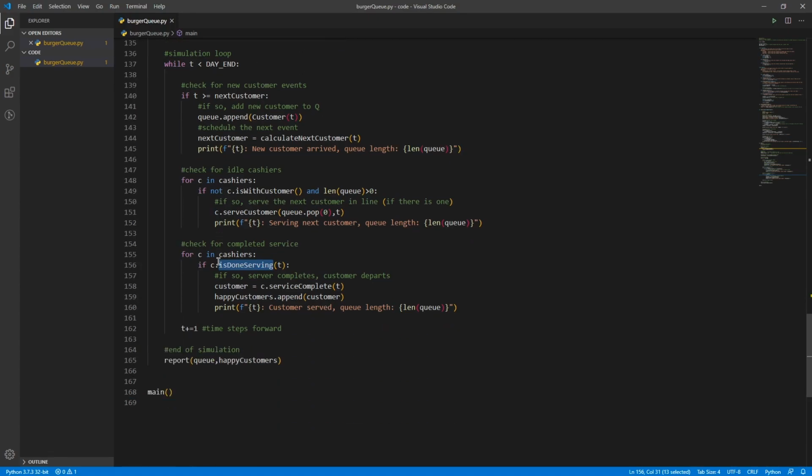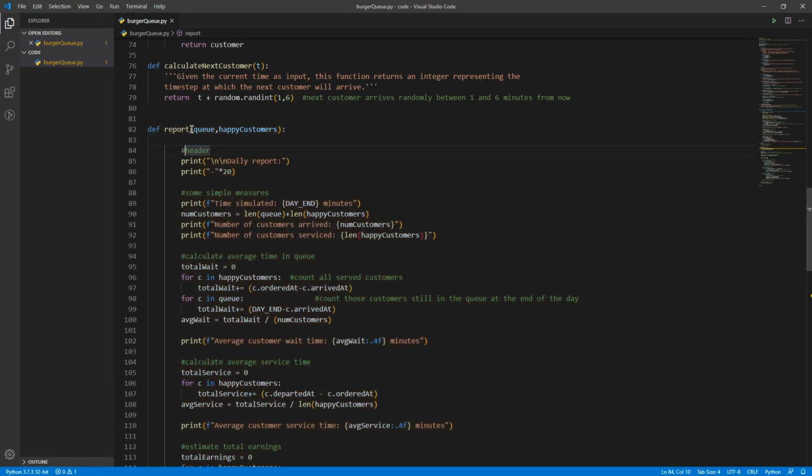Now the loop's going to keep going again and again until eventually we reach the point where it's done, and then we'll call this report method. So let's just jump to the definition of report here. Report is mostly just printing and calculating things. It takes in the queue, so all the customers at the end of the day who weren't served. As far as this simulation is concerned, maybe not super realistic, but when the day is over, after exactly 13 hours have passed, the doors lock and everybody stuck in the queue stays there until, I guess, the next morning. So we have all the information about the people who have yet to be served, as well as all our happy customers. These are the people who made it from the back of the line to the front of the line and get serviced.